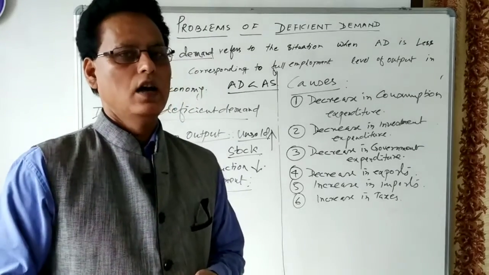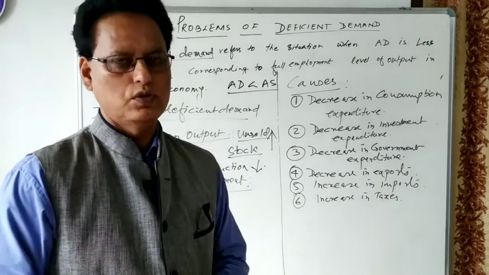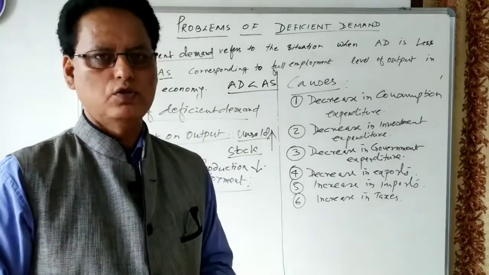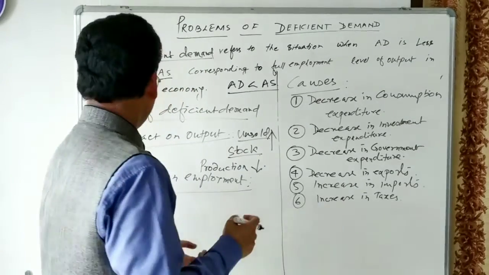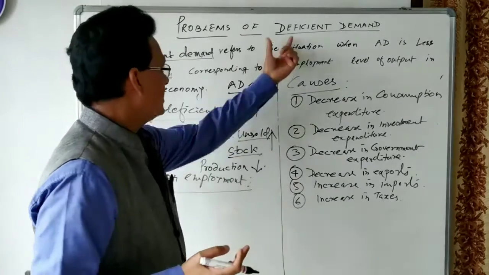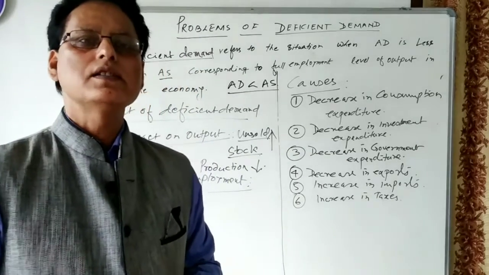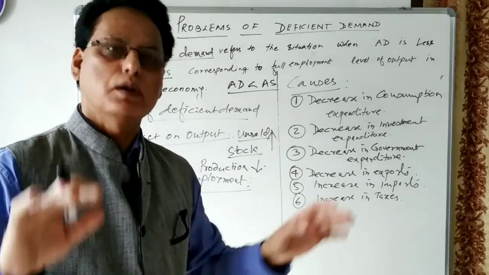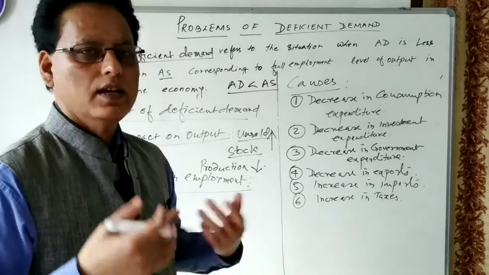Human resources are not fully utilized, natural resources are also not fully utilized, machineries or capital are not fully utilized, land and buildings are not fully utilized. Certainly there will be an increase in unemployment. So in case of deficiency demand, employment will not increase, but rather it will fall. It means unemployment will increase.